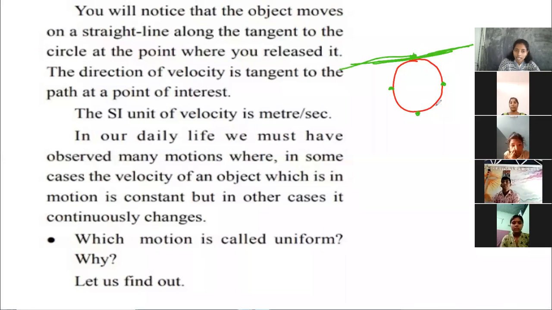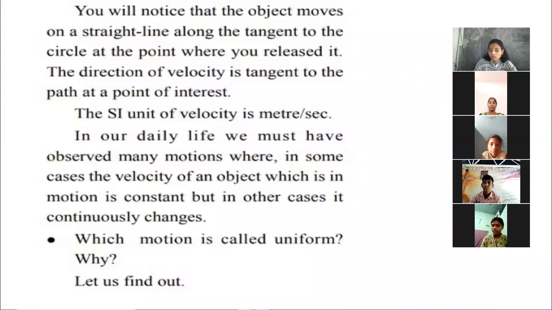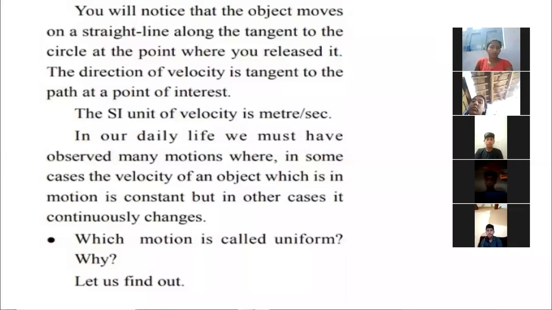So here the direction of velocity is tangent to the path at the point of release. This is the point where you released it. So that is the tangent point, and the velocity is along the tangent. Are you understood here? Any doubts in this? If you have any doubts, you can raise your hand. Yes? No doubts?